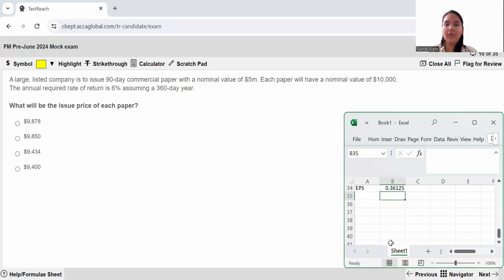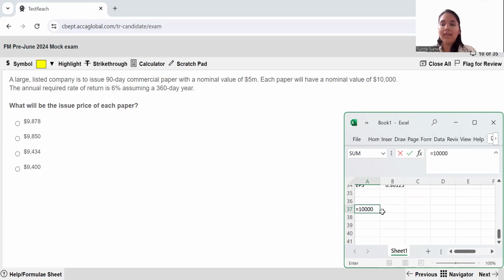It's nothing but we're going to take the nominal value. Take the nominal value 10,000, multiply this by 1 upon your yield. So basically, the yield that you have is 1 plus 6%, your required rate of return, and this is for a 90-day period.